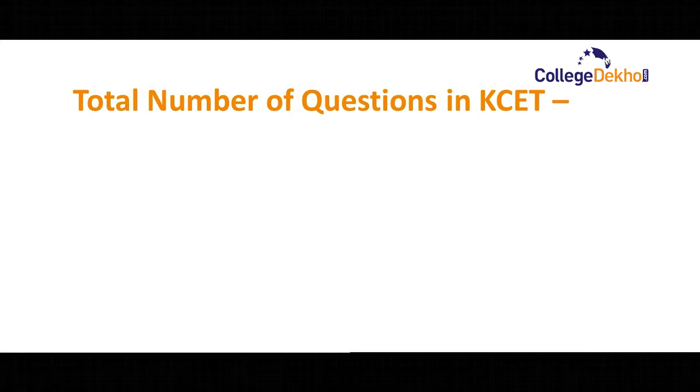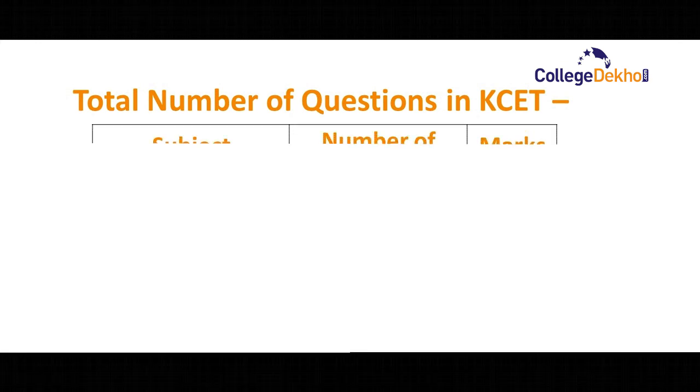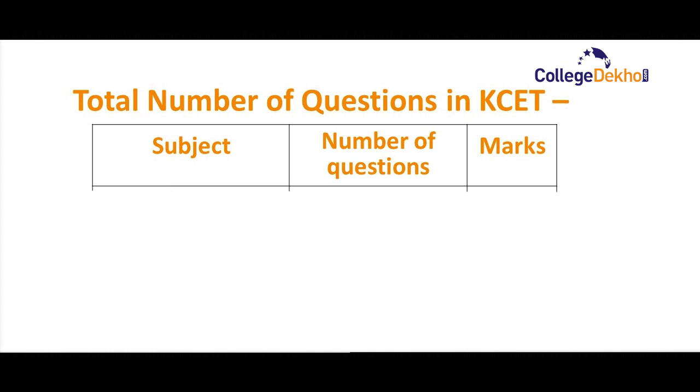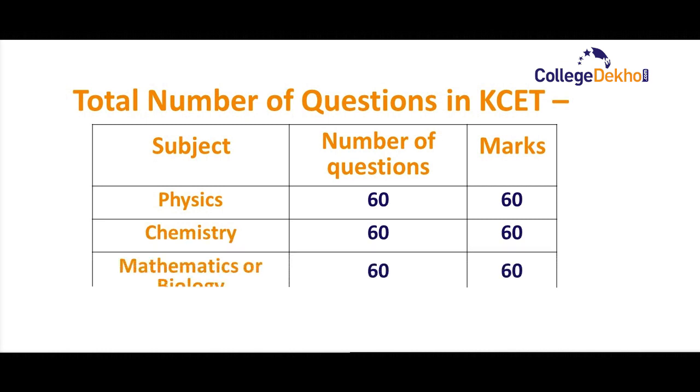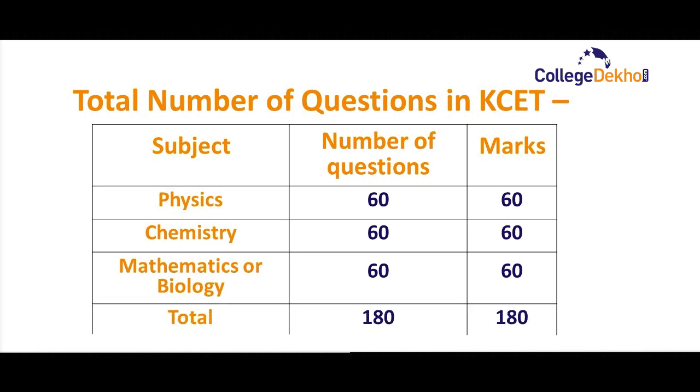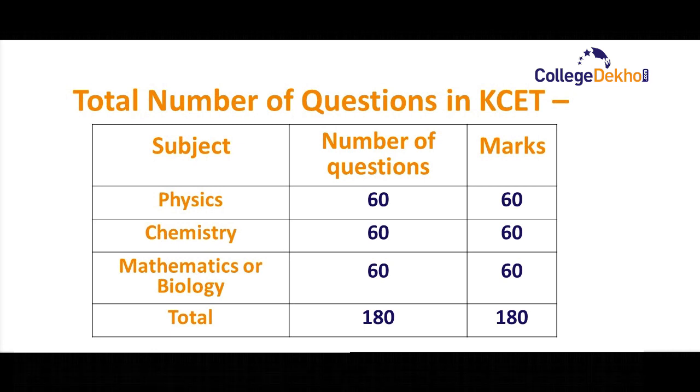Now let us look at the total number of questions in the KCET exam. For the physics paper, there will be a total of 60 questions for 60 marks, that is 1 mark for each question. For the chemistry subject, there will be a total of 60 questions for 60 marks, and for mathematics or biology, again there will be a total of 60 questions for 60 marks. The total questions for all the 3 papers will be 180 for a total of 180 marks.